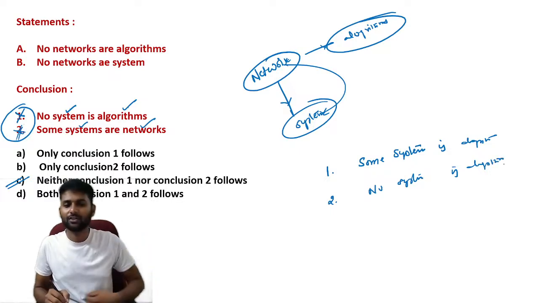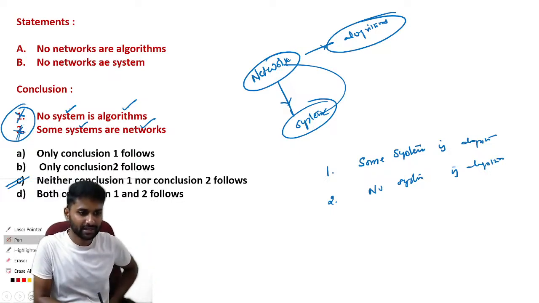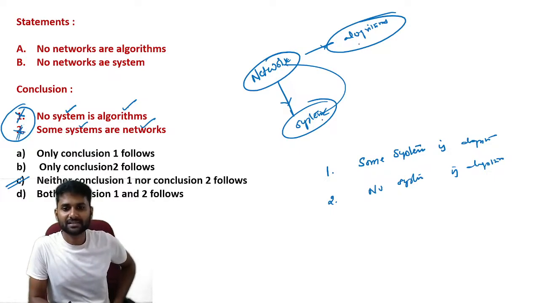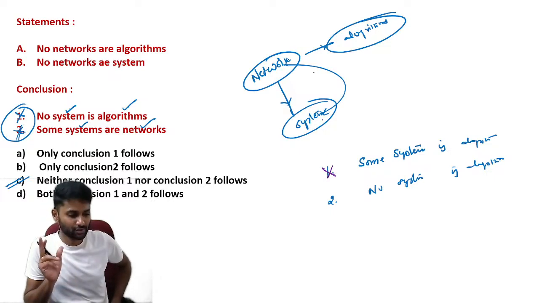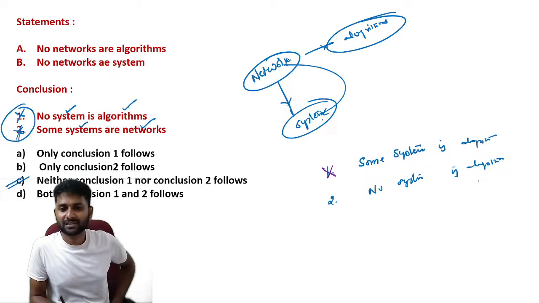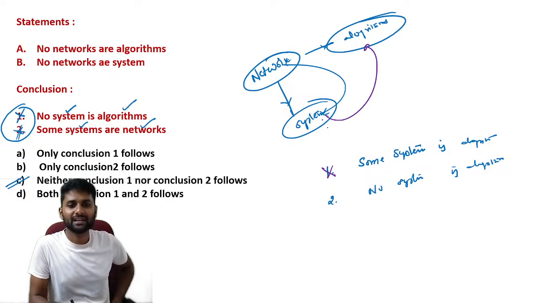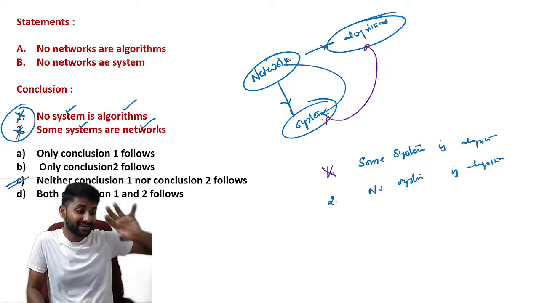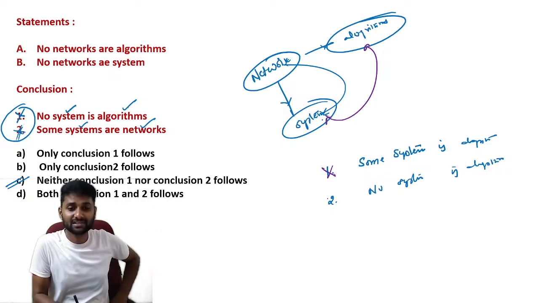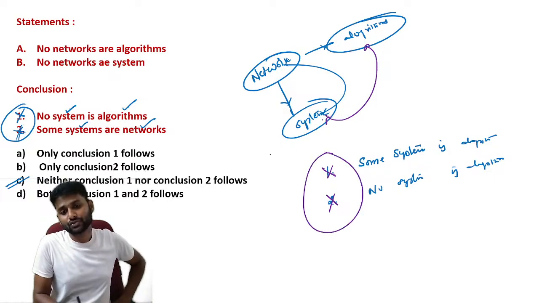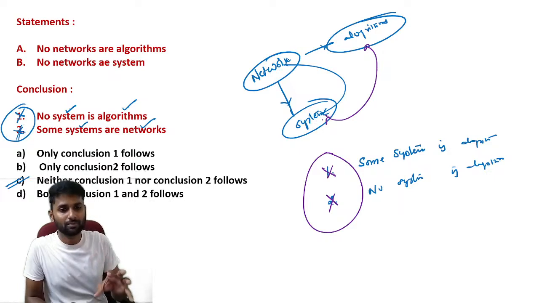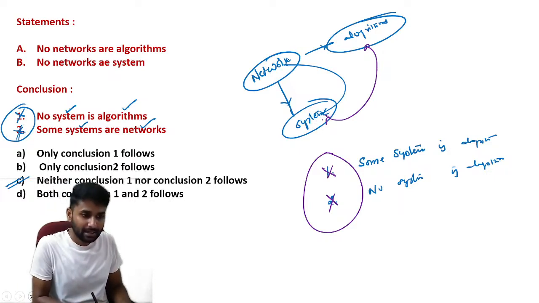If you see these kinds of conclusions in your examination, be careful about these two conclusions. First one, some system is algorithm, is an invalid conclusion. Why? Because you can't see those two circles together. And no system is algorithm, guys, we can find the relation between system and algorithm. We can interpret the relation, because we don't have any restrictions in the statement. That's why this is also wrong. But most of the students choose neither nor, and you are going to lose your mark if you choose neither nor.